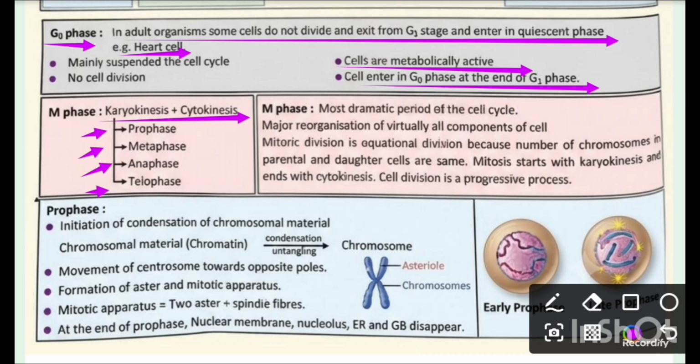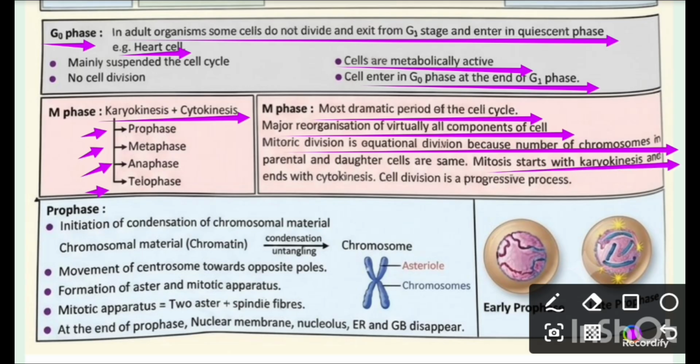Now, M phase. It is the most dramatic period of the cell cycle. This line is very important: major reorganization of virtually all components of the cell. Here, mitotic division is equational division because the number of chromosomes in parental and daughter cells is the same. Mitosis starts with karyokinesis and ends with cytokinesis. Cell division is a progressive process.